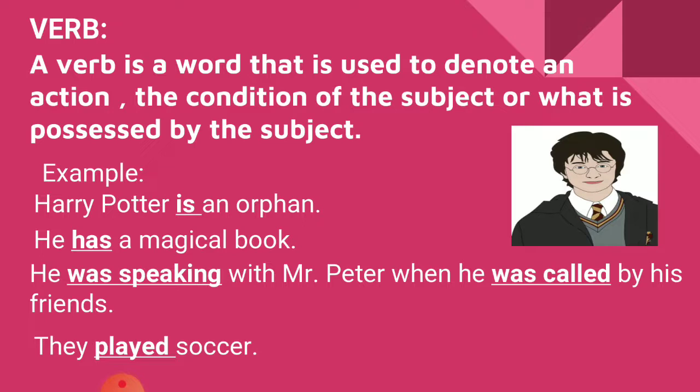Therefore, a verb is a word that is used to denote an action, the condition of the subject, or what is possessed by the subject. No sentence can be formed without a verb. A verb may consist of one word, more than one word, maybe two, three, or four words.